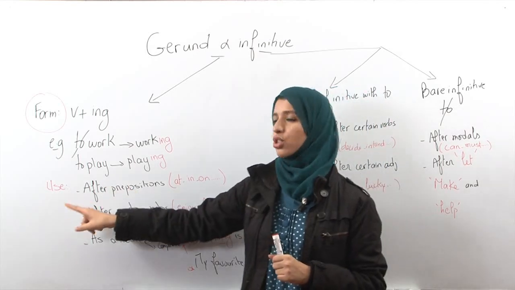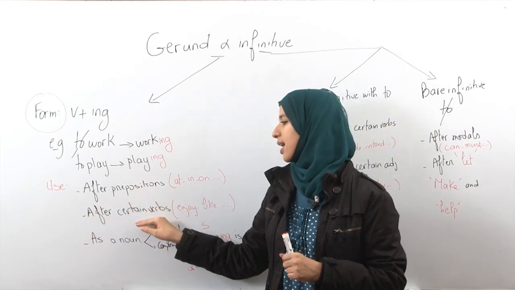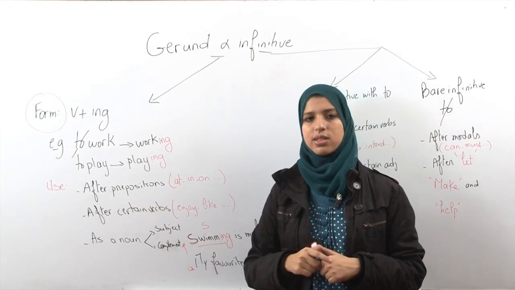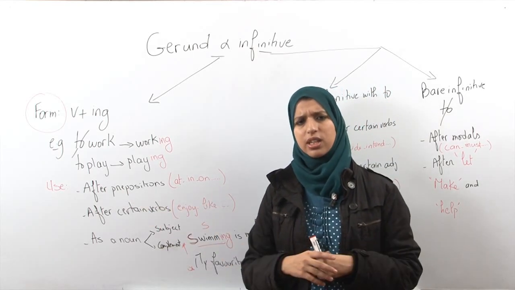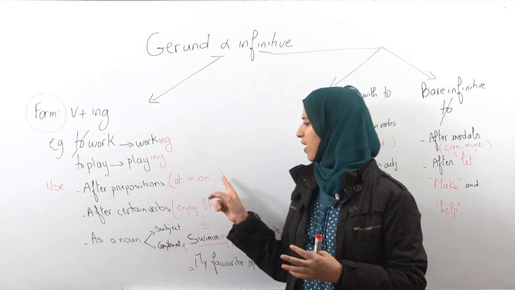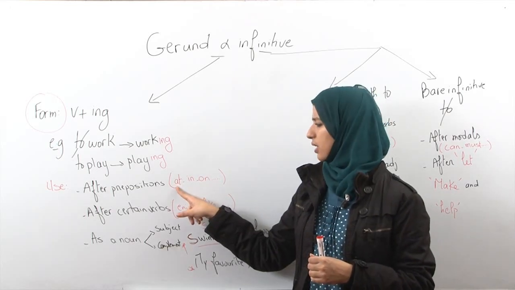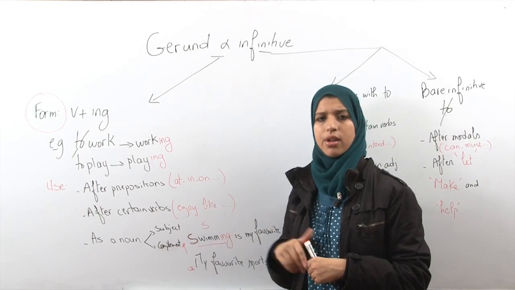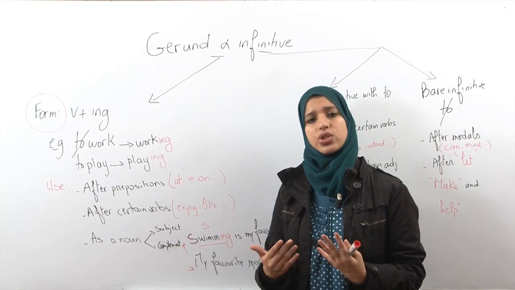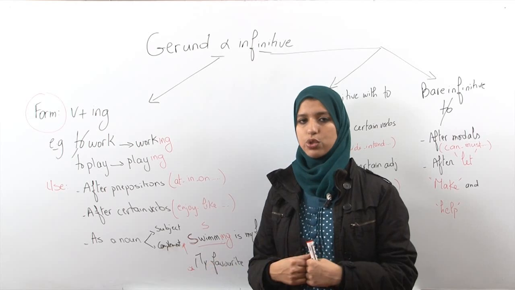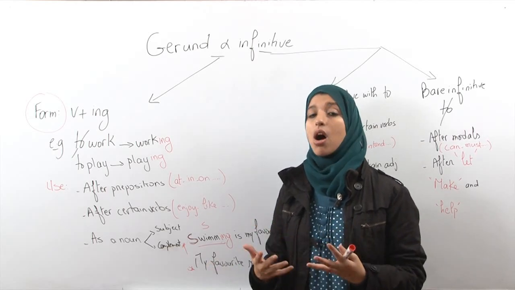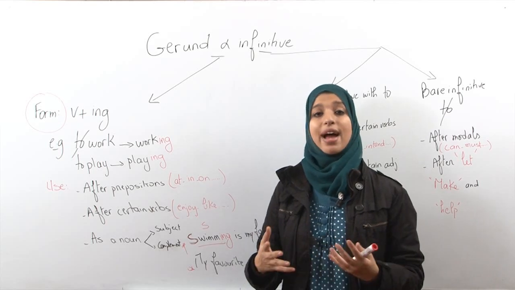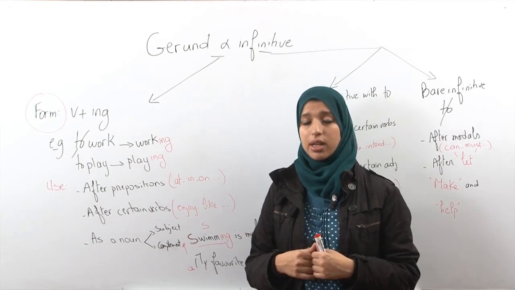And for the use, we have 3 times we use the gerund, all right? The first one, after prepositions. I think you know the prepositions in English. If you don't know, here we have some examples. We have, for example, the preposition at, in, on. For example, I am interested in playing football. I am keen on listening to music, okay? I'm fond of watching TV, all right?